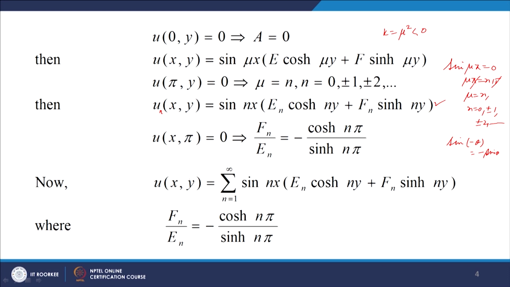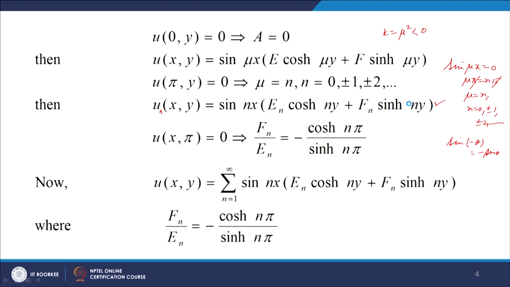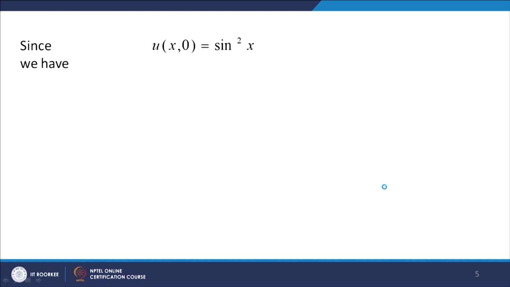Now, in order to include the boundary condition u(x, 0) equal to sin² x, we need to consider a linear combination: sigma n equal to 1 to infinity sin(nx) [E_n cosh(ny) plus F_n sinh(ny)]. Here we can make use of this relation F_n over E_n equal to minus cosh(nπ) over sinh(nπ), and then it will become, okay, so let me write what we have here.